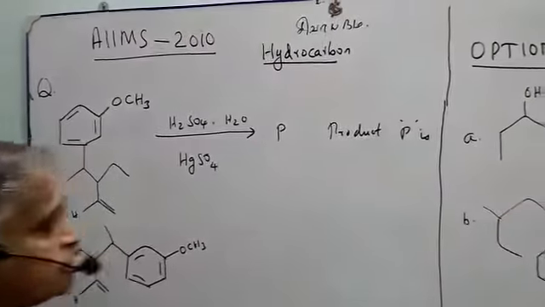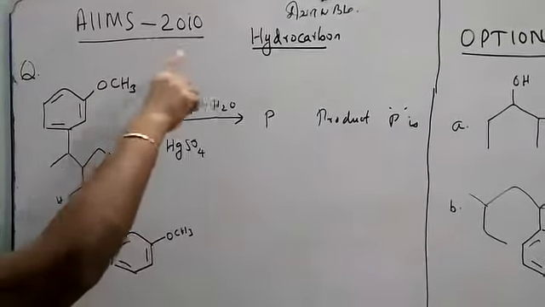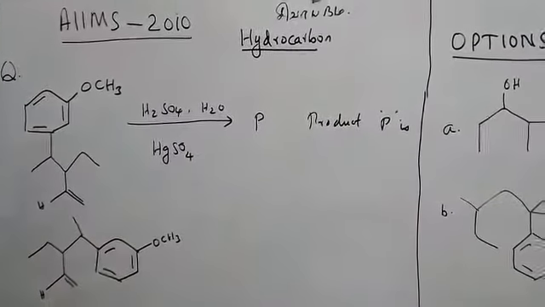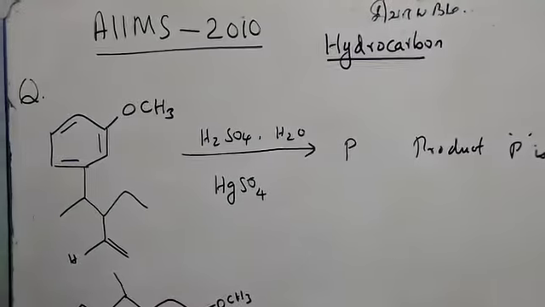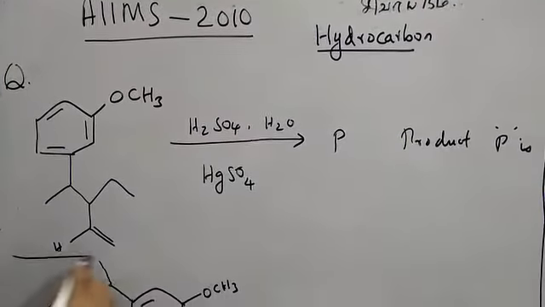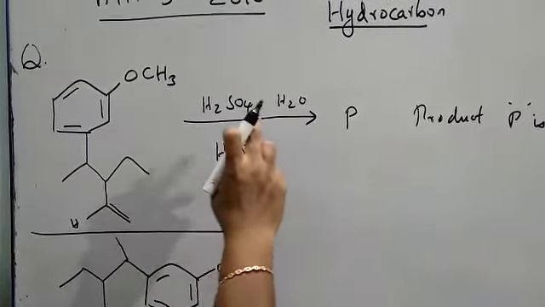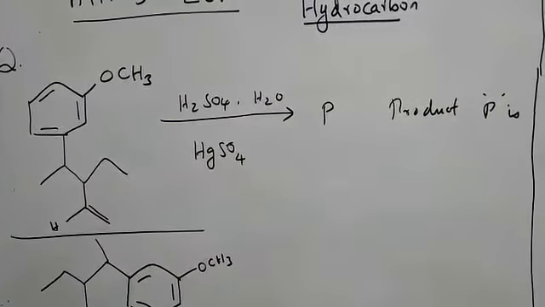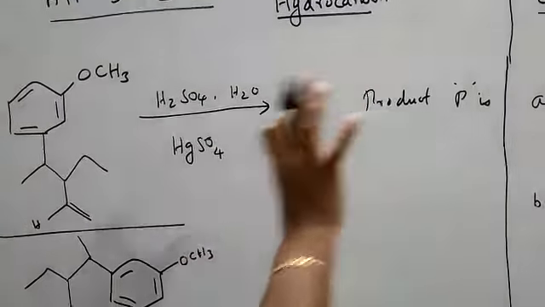So based on the instruction, today I am going to give one AIIMS question. Lesson is hydrocarbon. Okay, the reactant is here. This is your reactant, children. This is the reactant in presence of sulfuric acid, water, mercuric sulfate as a reagent. It gives the product P. And what is the P?